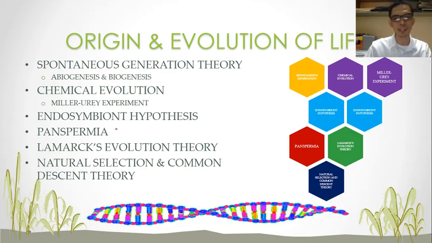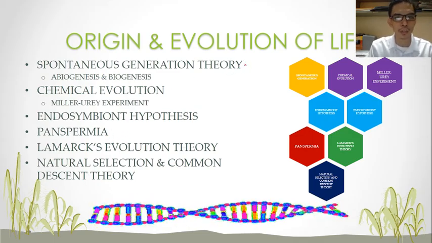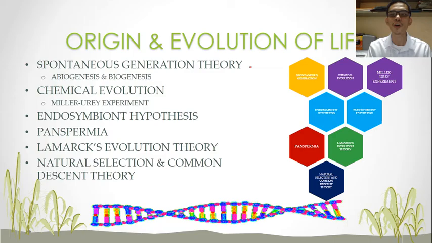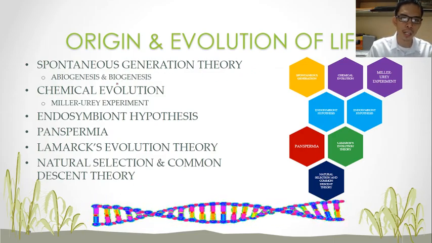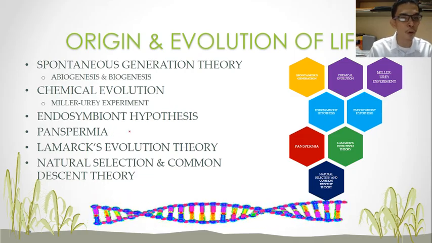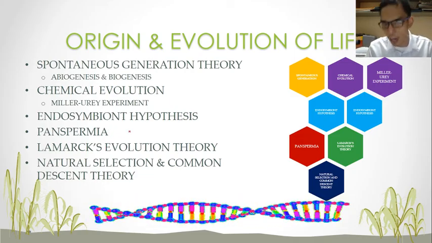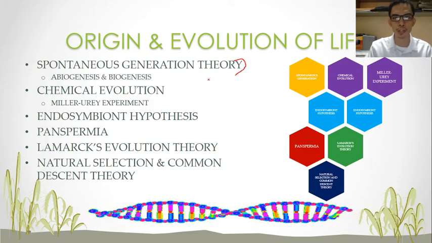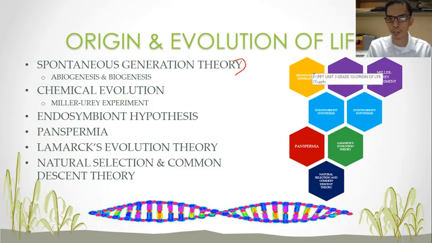Alright, so what we have right here are the attempts to explain how life originated and how life evolved in the first place here on Earth. We will discuss these one by one, and we will try to find out what the loopholes of these theories are. So first up, we will have the spontaneous generation theory.